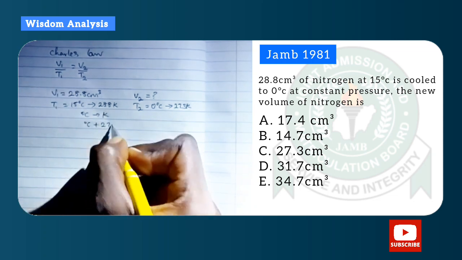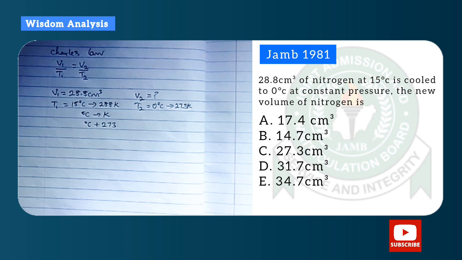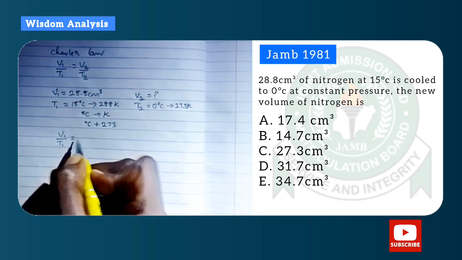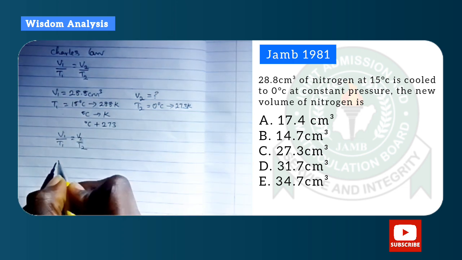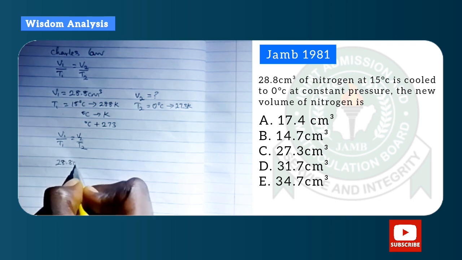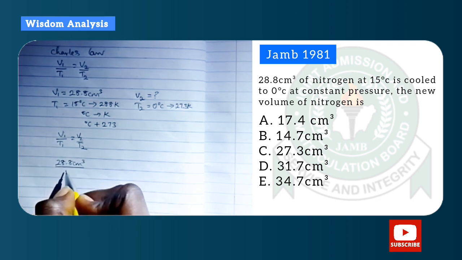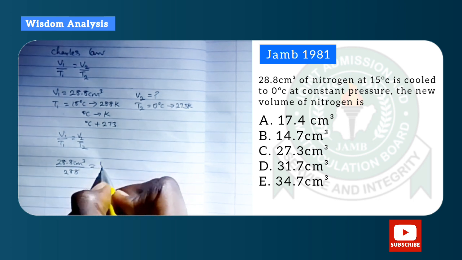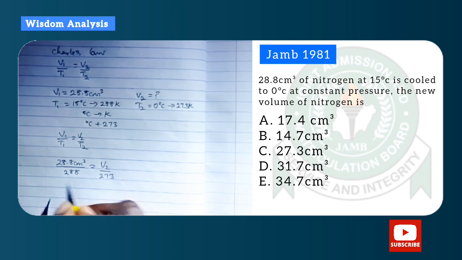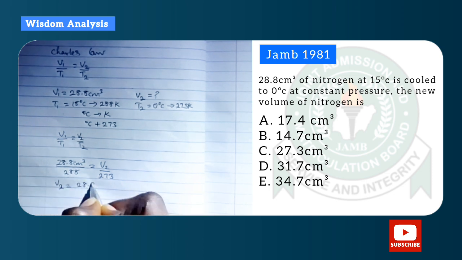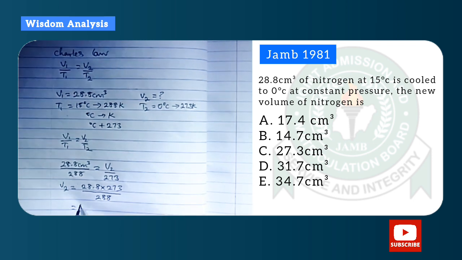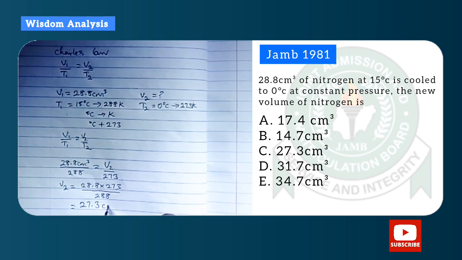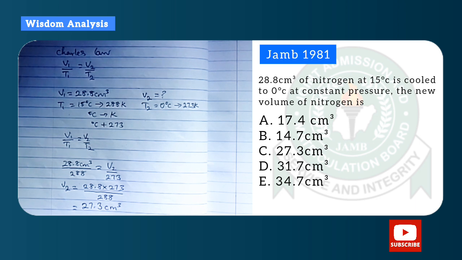To convert degrees Celsius to Kelvin, you simply add 273 to the degree Celsius value. So first I substitute the values of T1, T2, V1, leaving V2 behind, and then I solve for V2 with mathematical methods. I have the answer as 27.3 centimeter cube.